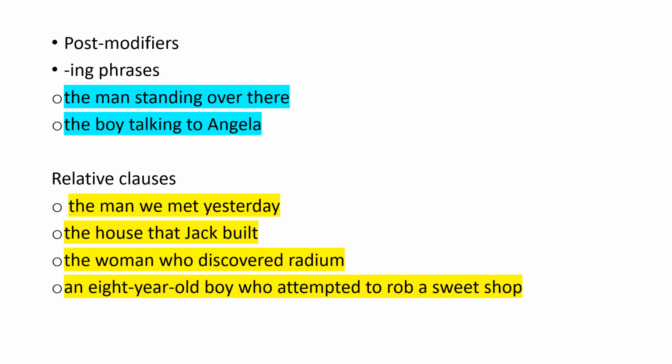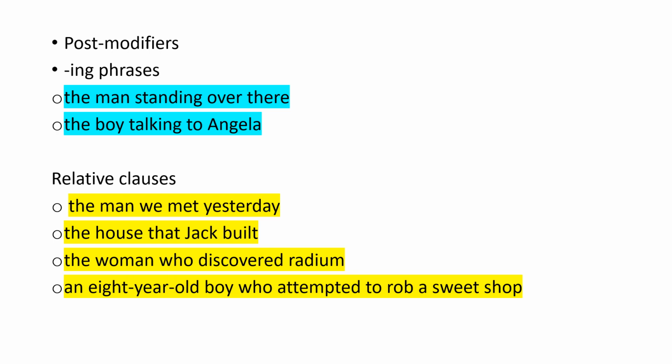So here is the list: the man we met yesterday, the house that Jack built. So over here, the house is a noun phrase, the man is a noun phrase, and that Jack, if you read it separately, is also a noun phrase, because that is a demonstrative pronoun. Similarly, the woman who discovered radium, so the woman is a noun phrase, and again, who discovered, this would also be